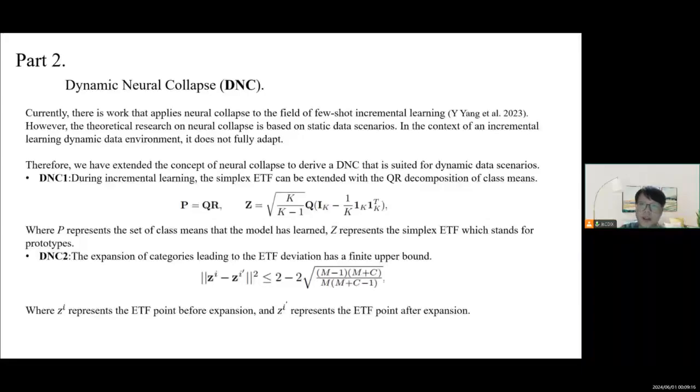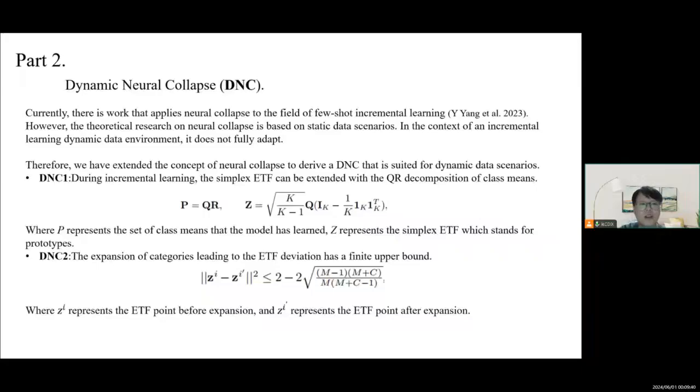Currently, there is work that applies neural collapse to the field of few-shot incremental learning. However, the theoretical research on neural collapse is based on static data scenarios. In the context of an incremental learning dynamic data environment, it does not fully adapt. Therefore, we have extended the concept of neural collapse to derive a DNC that is suited for dynamic data scenarios.